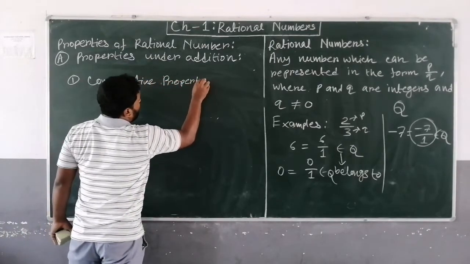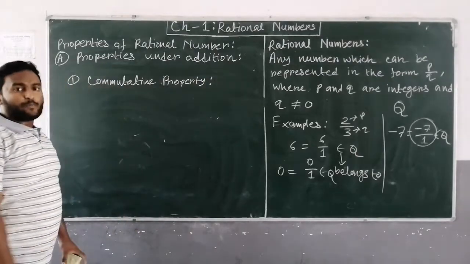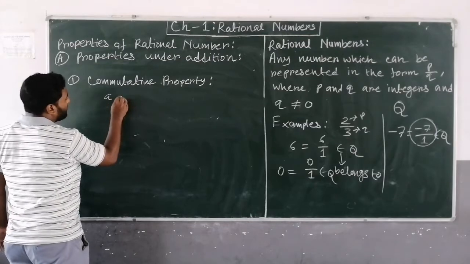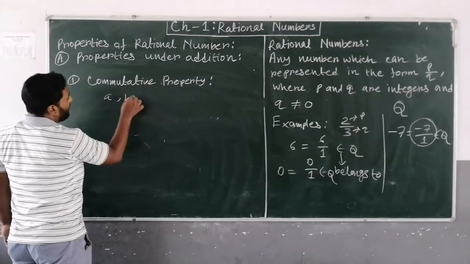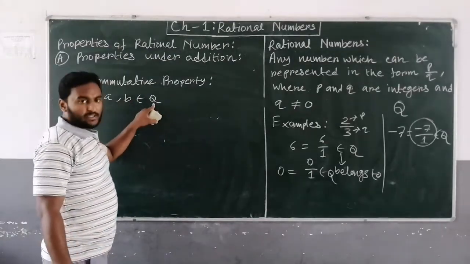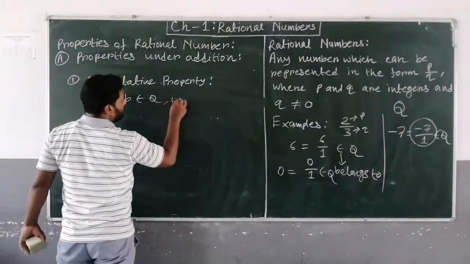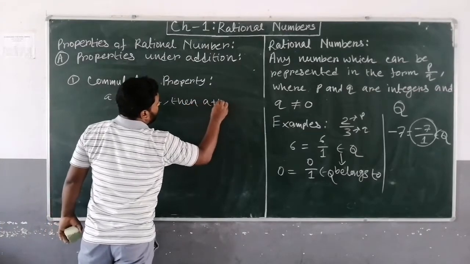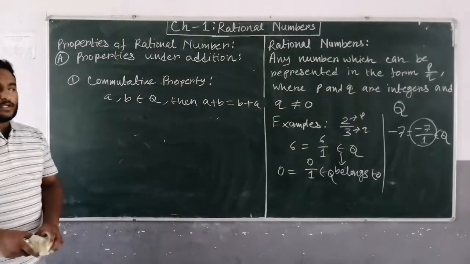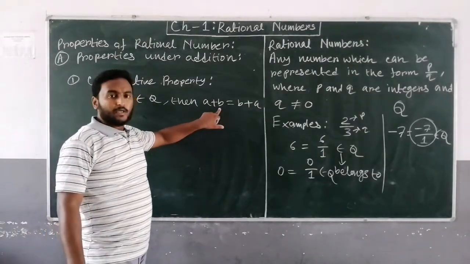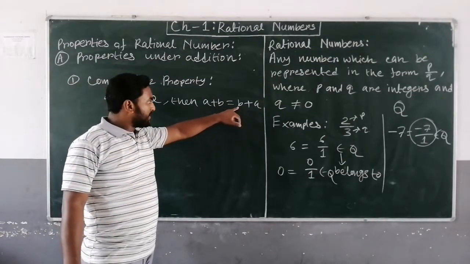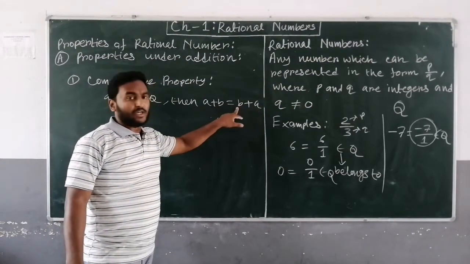What is the commutative property under addition? If A, B, these two are rational numbers, then A plus B will be equal to B plus A. So addition of rational numbers isn't affected by their position.